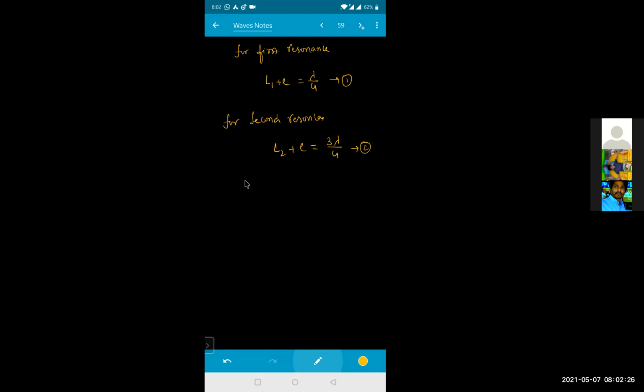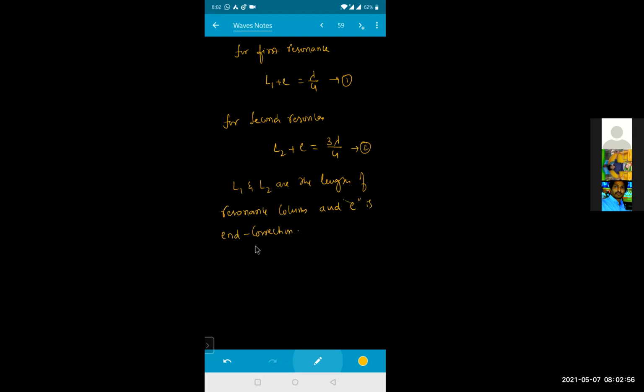L1 and L2 are the lengths of the resonance columns, and E is your end correction.